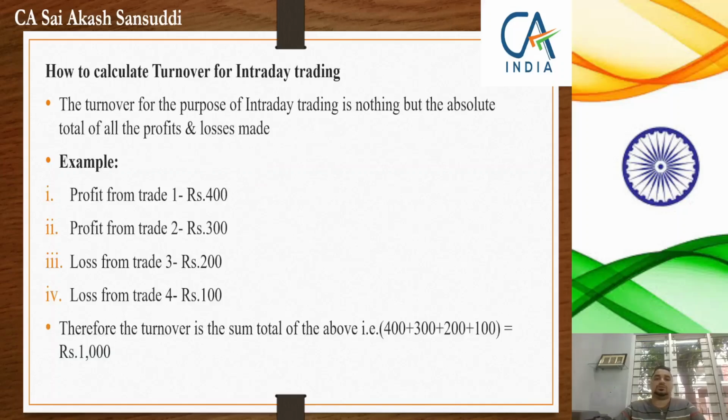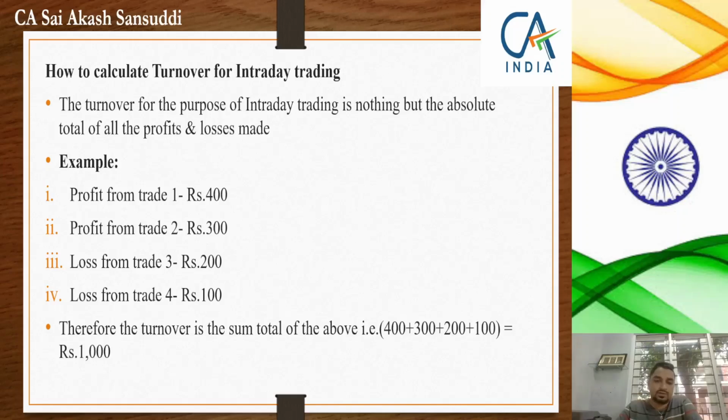Going forward to the next question, a very important thing: how do you calculate the turnover for intraday trading? There has been a very recent amendment in this. Everywhere we are mentioning the turnover limit, right? So how do you calculate that turnover? Turnover is nothing but the absolute figures of profits or losses made. Here I have set an example for you. For example, from one trade you have made a profit of 400, from the second you have a profit of 300, and from two trades you have incurred a loss. From trade 3 you have a loss of 200, and from the fourth trade you have a loss of 100. So what would be your trading turnover?